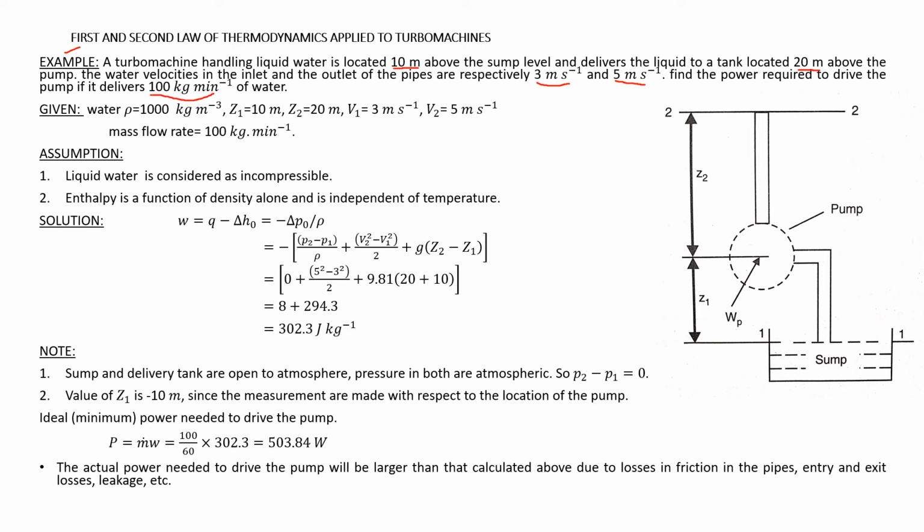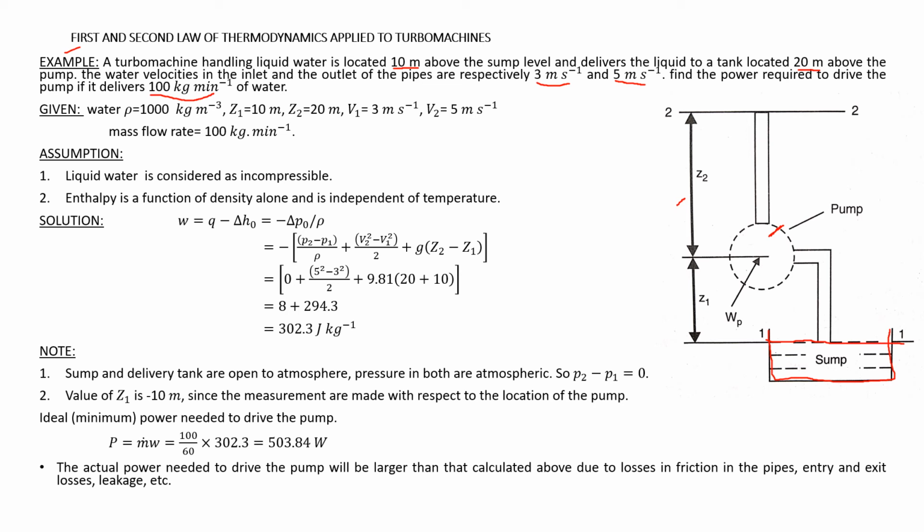So here you can look at the sketch. There is a pump here. This pump is at a height of Z1, that is, it is at a height of 10 meters from the sump. So this is the sump. I am taking the water level in the sump as the reference datum.